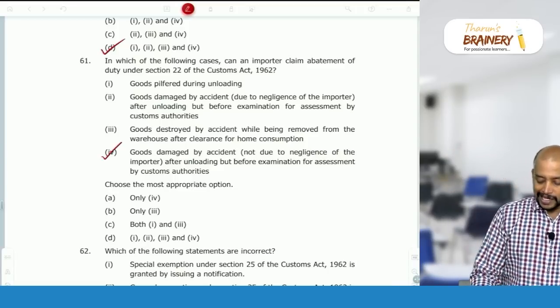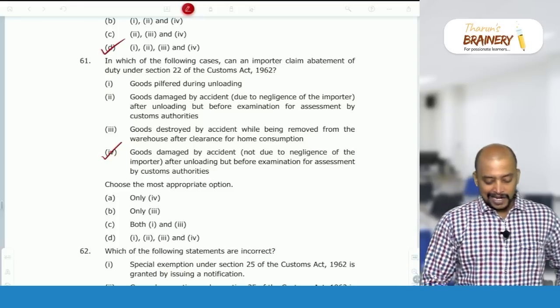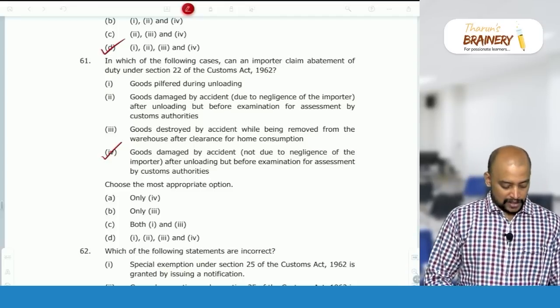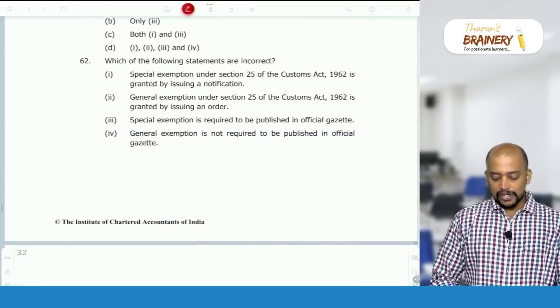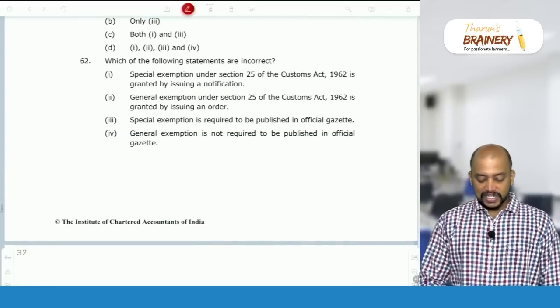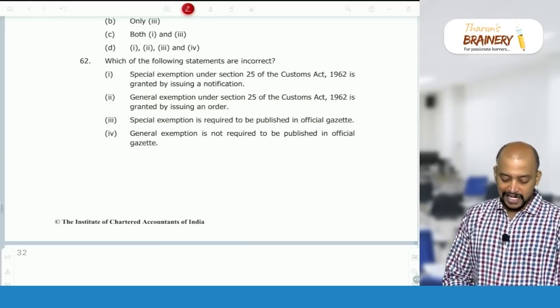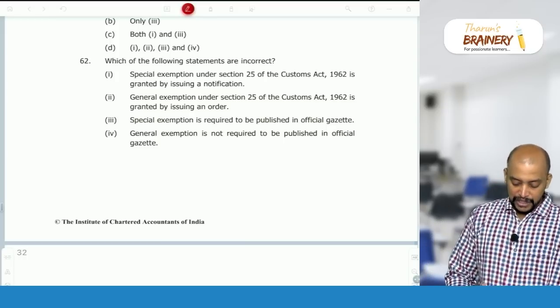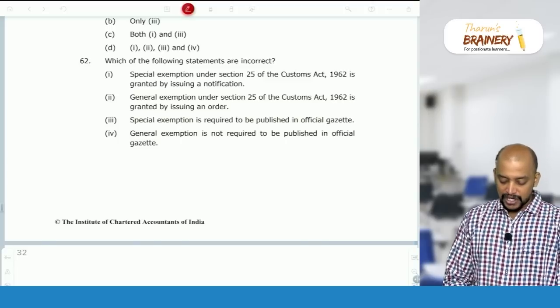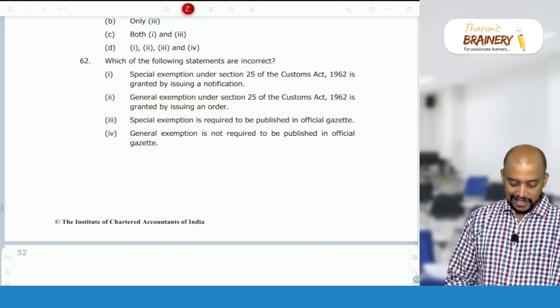So 4, only in case of 4, we will get the benefit of abatement. So for 61, option A. Which of the following statements are incorrect? Special exemption under section 25 of Customs Act is granted by issuing notification. General exemption is granted by issuing an order. Special exemption is required to be published in official gazette.